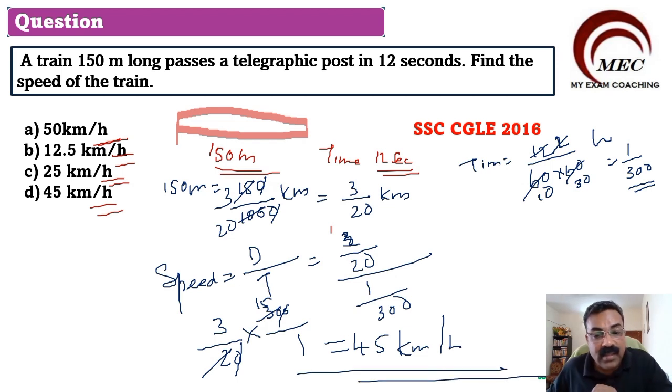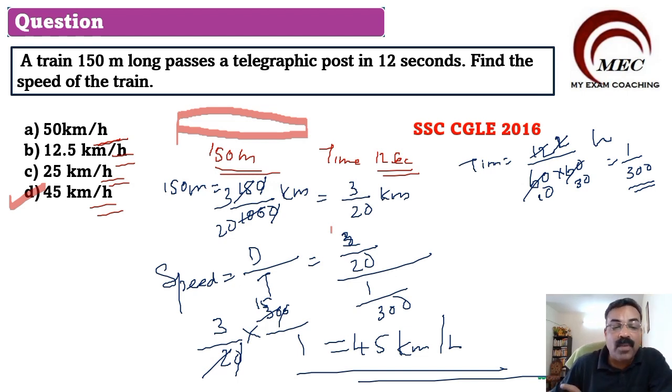So what is the answer? The answer is 45 kilometers per hour. So accordingly, you can mark the correct option from the given options, which is 45 kilometer per hour. Hope you understood this, and let us go to the next question.